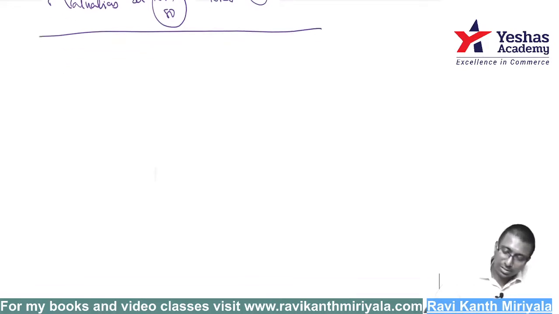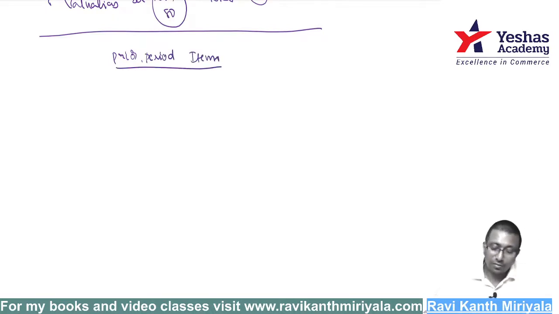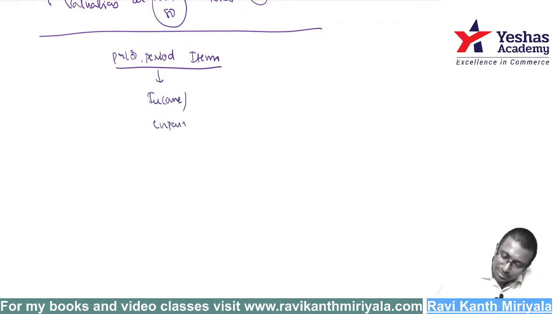What is the second topic? The second topic is prior period items. From the name itself, you can make it out. It is related to last year. Prior means what? Last year. What is the standard saying? This is an income or an expense, an income or expenditure related to the previous year.